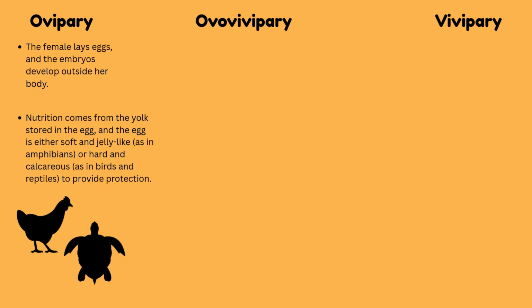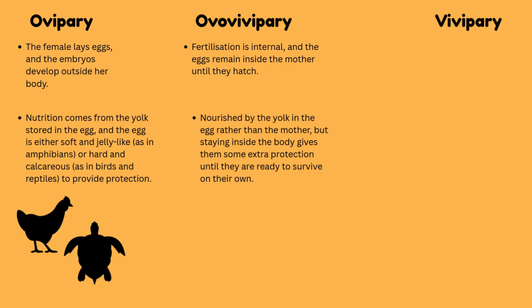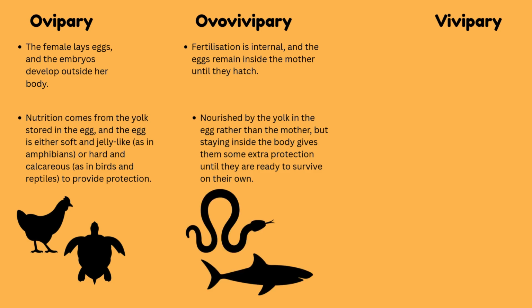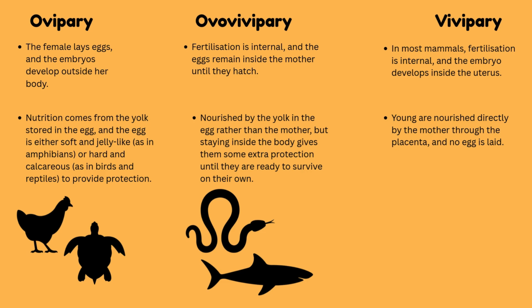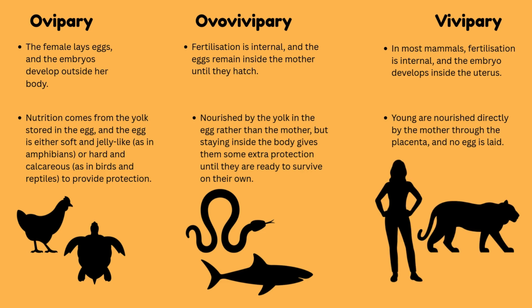In ovovivipary, fertilization is internal, and the eggs remain inside the female until they hatch. The embryos are still nourished by the yolk in the egg rather than the mother, but staying inside the body gives them some extra protection until they are ready to survive on their own. In vivipary, which is less common in invertebrates but seen in some scorpions and insects, fertilization is internal and the embryo develops inside the female's body, receiving direct nourishment. This provides a higher level of protection and survival for the developing young.